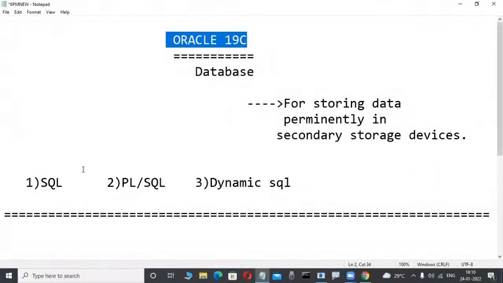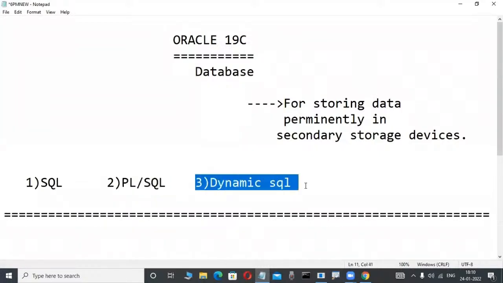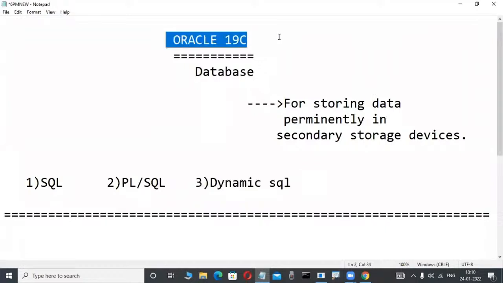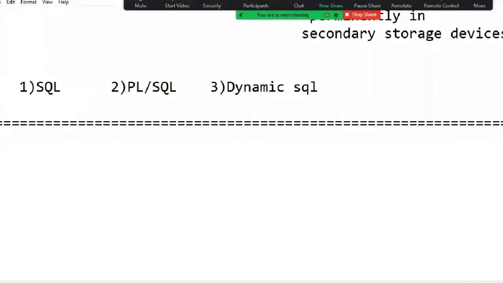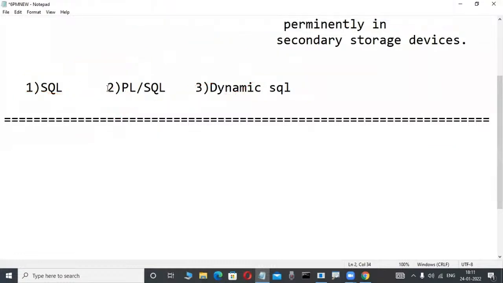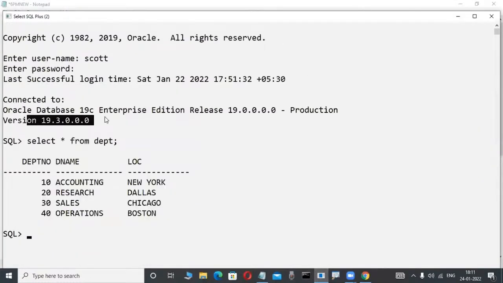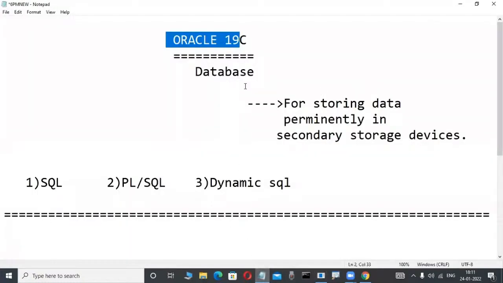But for the Oracle product, not only the SQL language, there are three languages: SQL, PL/SQL, which is Procedural Language extension for SQL, and dynamic SQL. Anybody learning an Oracle course anywhere in the world is taught these three languages. What is SQL, what is PL/SQL, what is dynamic SQL? These are big concepts. Through these languages we operate these products. Up to this, I told in previous classes.